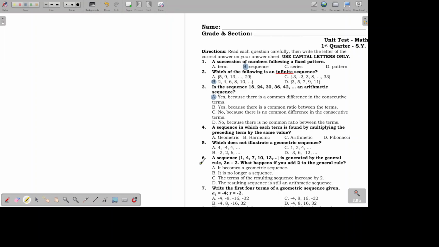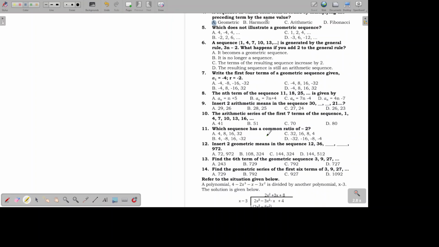Let's have number 4. A sequence in which each term is found by multiplying the preceding term by the same value. That's what I just mentioned earlier. Yung minumultiply mo siya ng minumultiply by the same value called the common ratio. Ang tawag dun is geometric sequence.